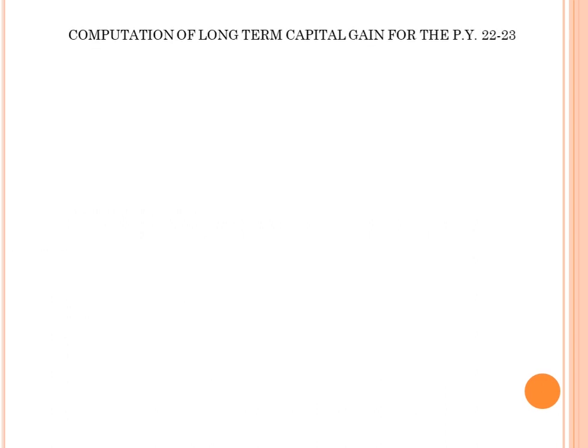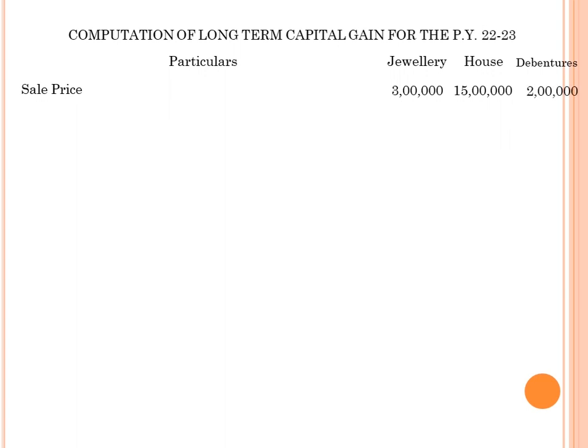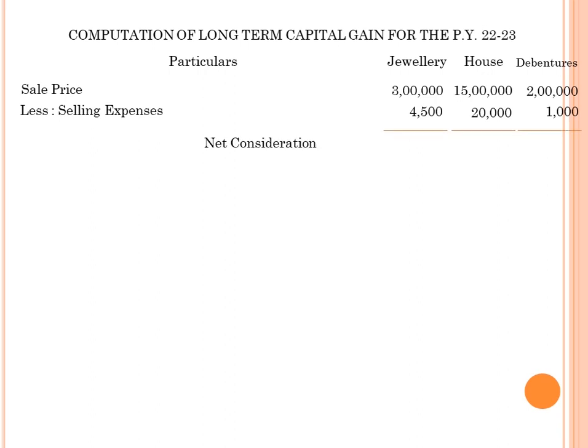Okay. Write down the heading like this: computation of long-term capital gain for the previous year 22-23. Here we divide it into 4 columns: first column particulars, second column jewellery, third column house, and fourth column debenture. Start with the sale price: jewellery 3 lakhs, house 15 lakhs, debenture 2 lakhs. Less selling expenses: 4,500, 20,000 for house property and 1,000 for debentures. The remaining balance we call the net consideration: 2,95,500, 14,80,000 and 1,99,000.